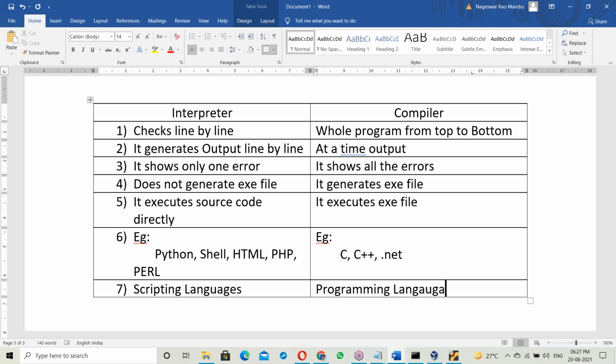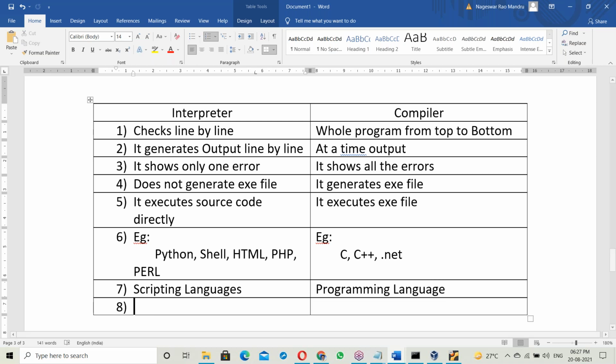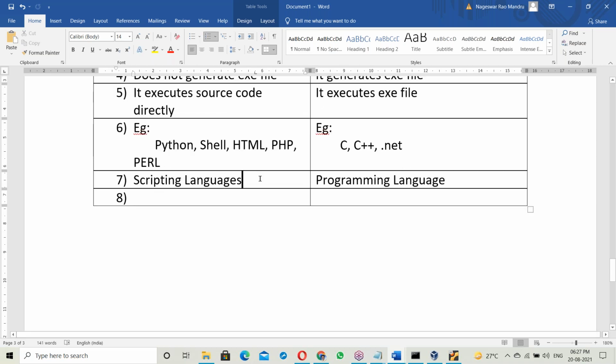See here, scripting language means it can be modified anytime, and may be subjected to change in future. In programming, once the application is built, we can't change it.